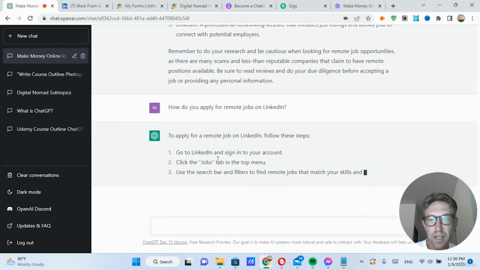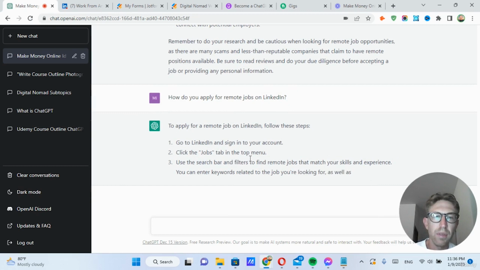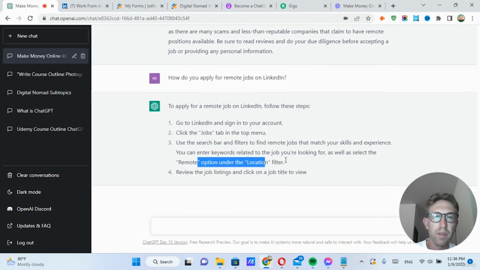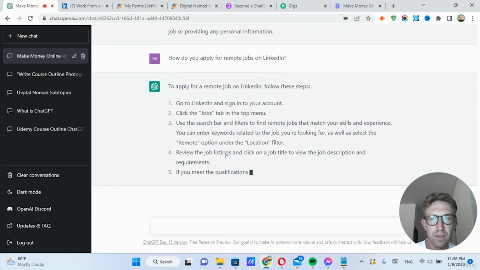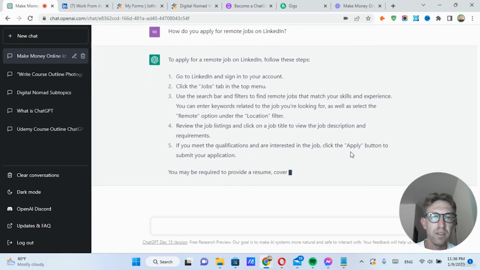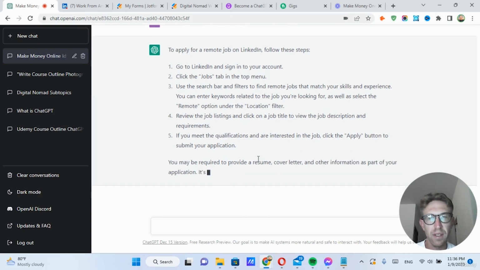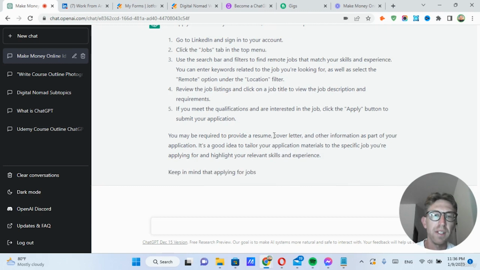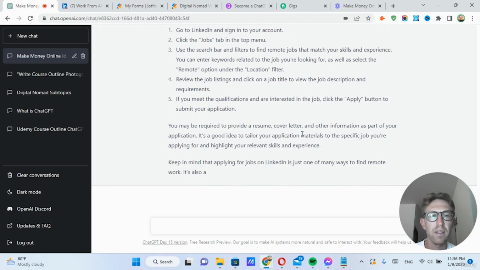And click on jobs, then you just search for remote jobs only. It's really easy. Select the remote option under the location filter, review the job listing. If you match the qualifications, just click apply. That's it. And then obviously make sure that your resume is updated and optimized, and then your cover letter as well.